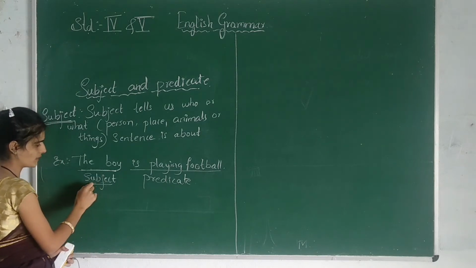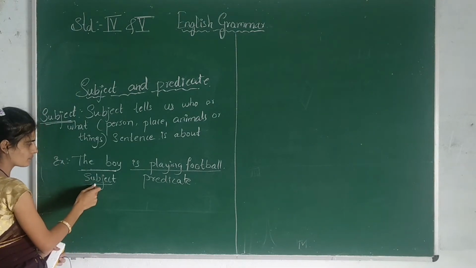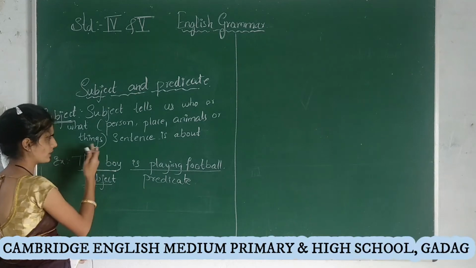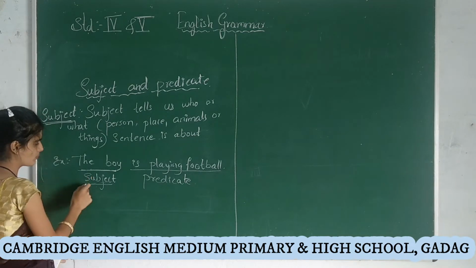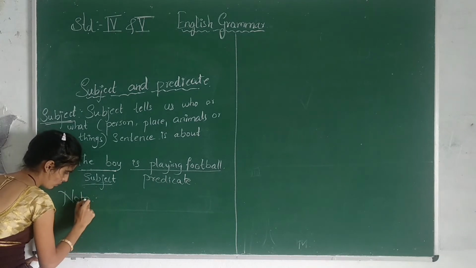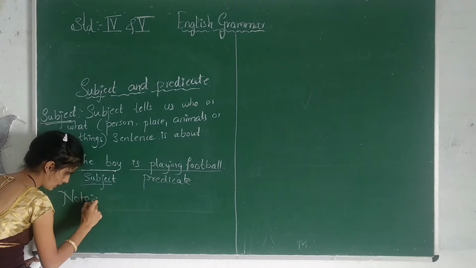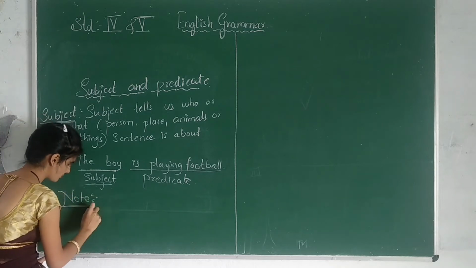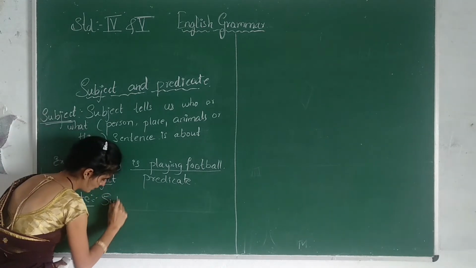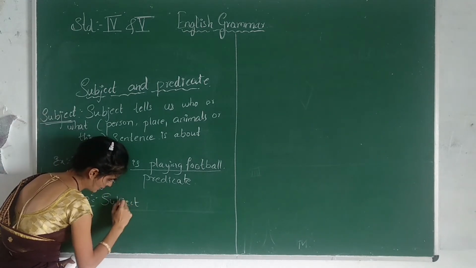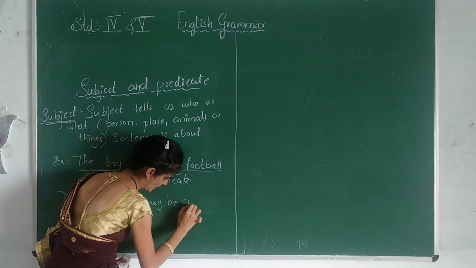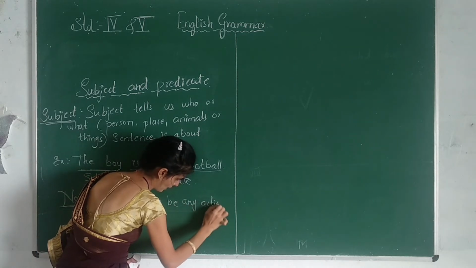Here the boy is the subject, because the subject may be a person, a place, animals, or things. Here the subject may be any, but remember that note. What is the note? Note that in a sentence, the subject may be any action words.